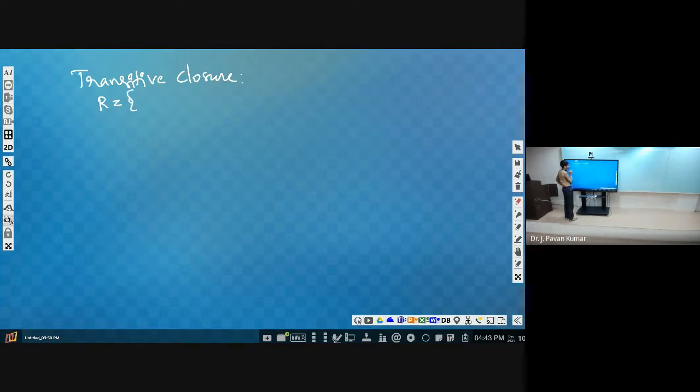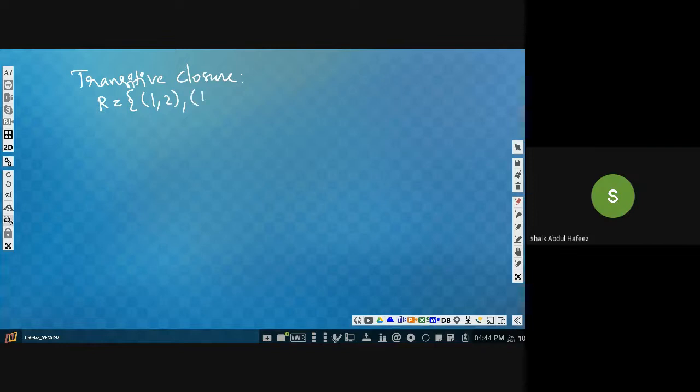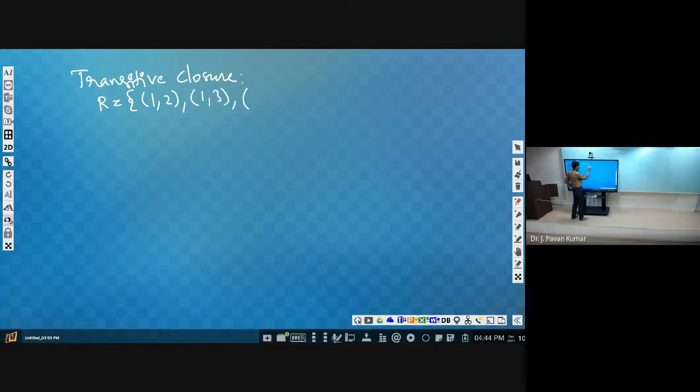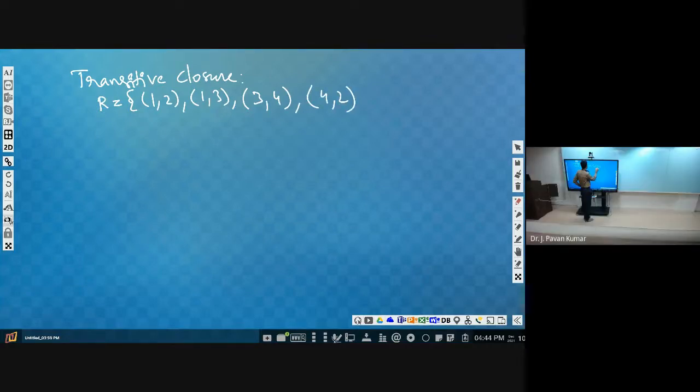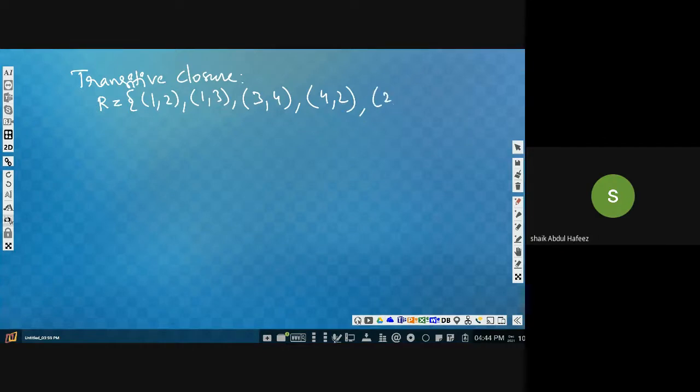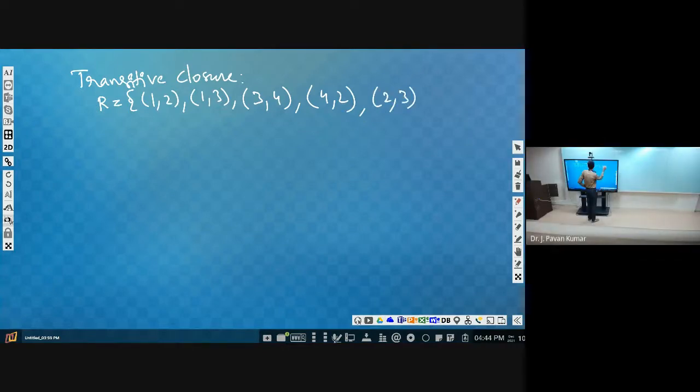One relation which is not transitive: 1 comma 2, 1 comma 3, 3 comma 4, 4 comma 2, 2 comma 3. So what is the set? The set here is 1 2 3 4.